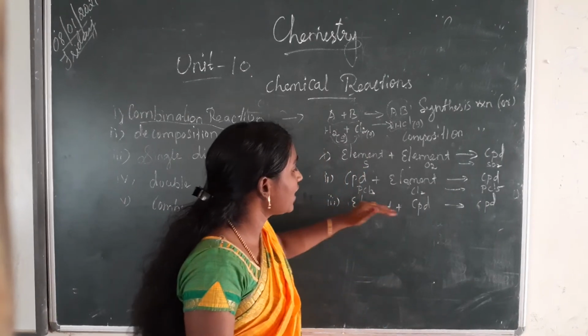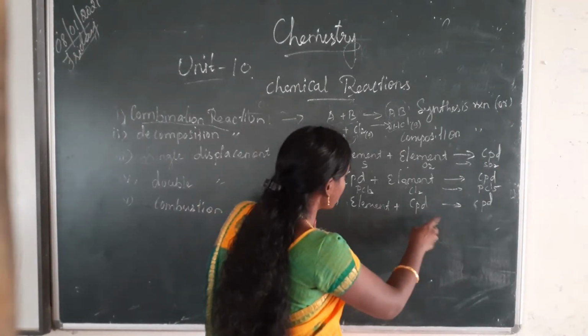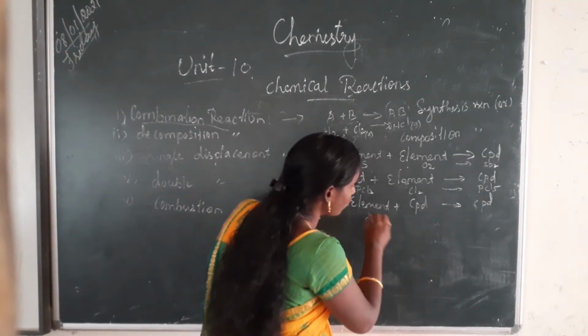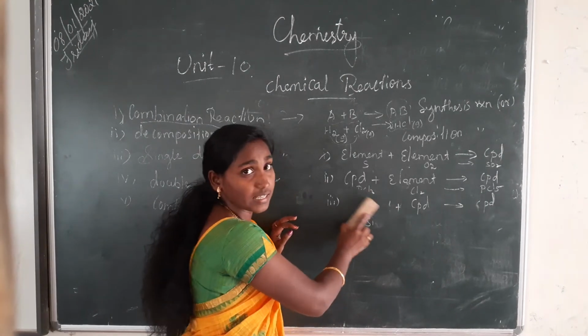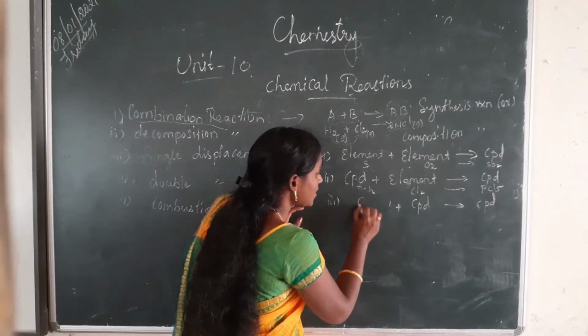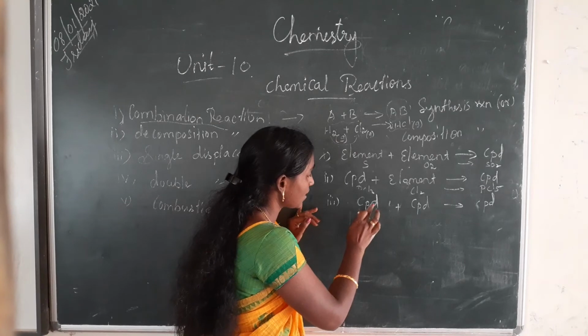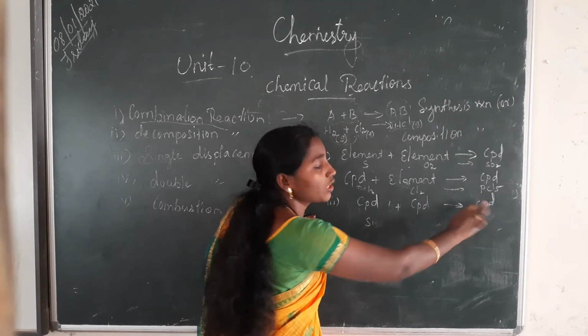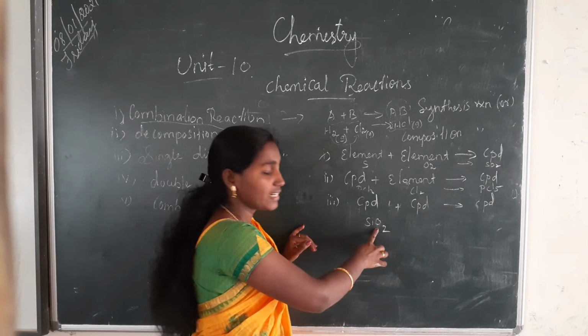The last one, compound plus compound. A small change is there, not element plus compound. Compound plus compound. So these two compounds combine together to form a compound. For example, SiO2, that is silica, right?